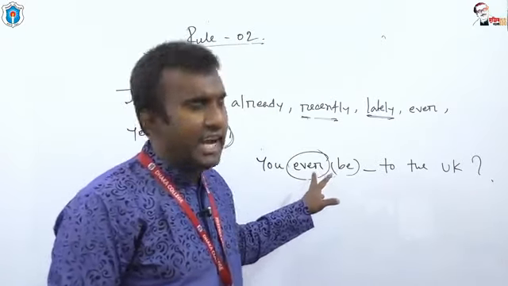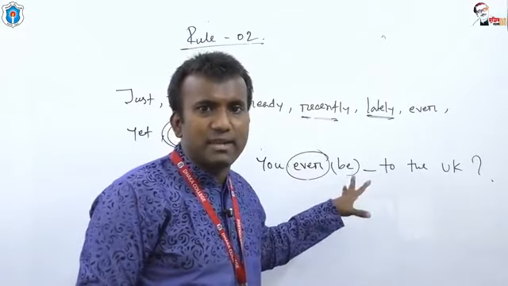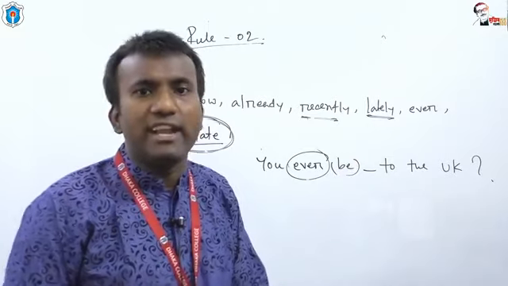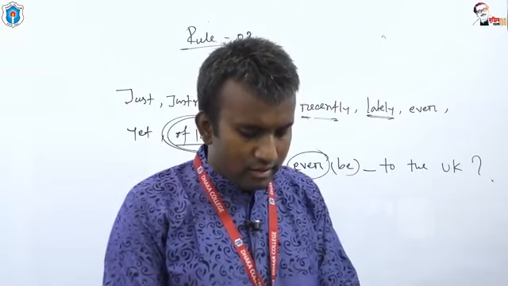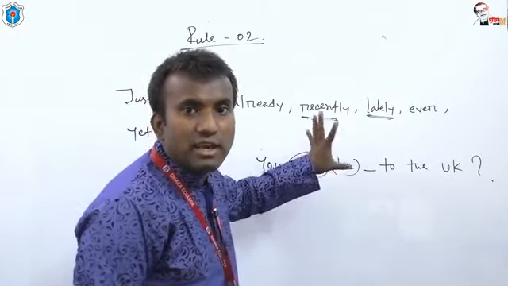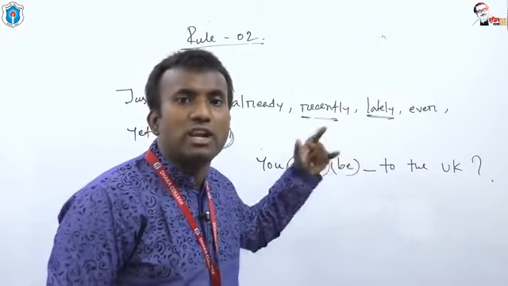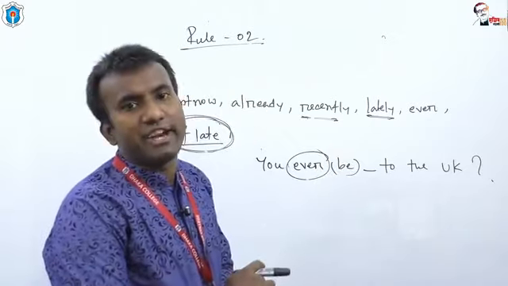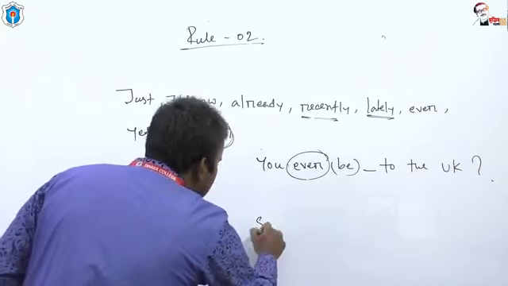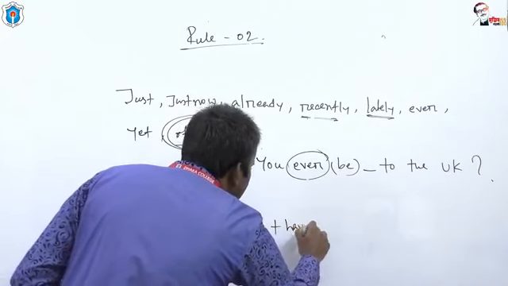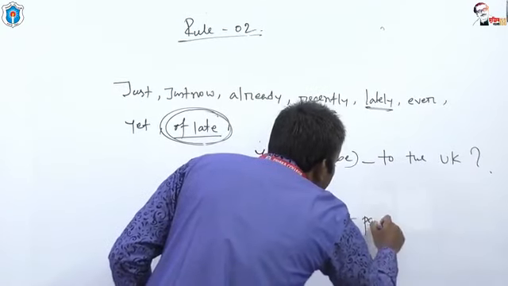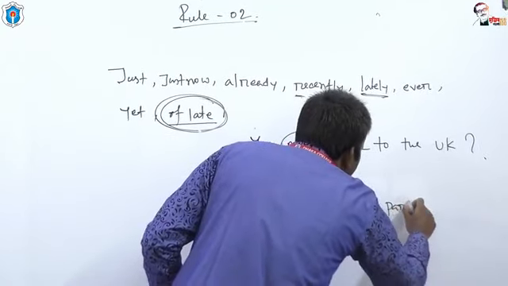Ever is such an adverb which requires present perfect tense. So the structure is subject, then auxiliary verb have or has, then past participle.